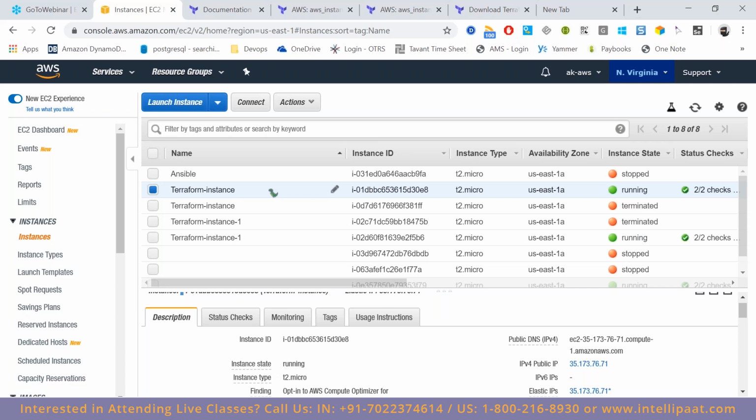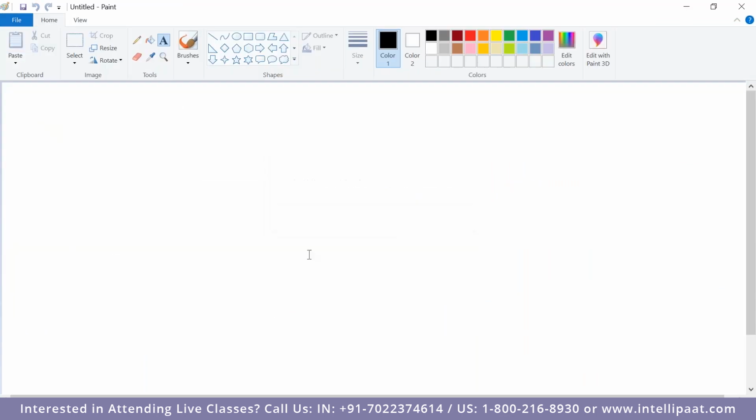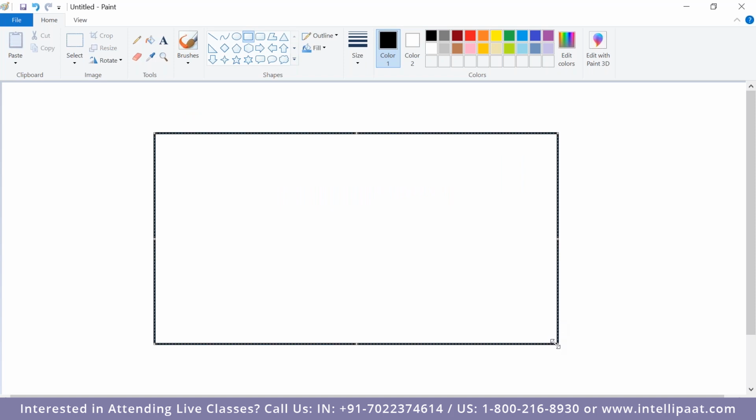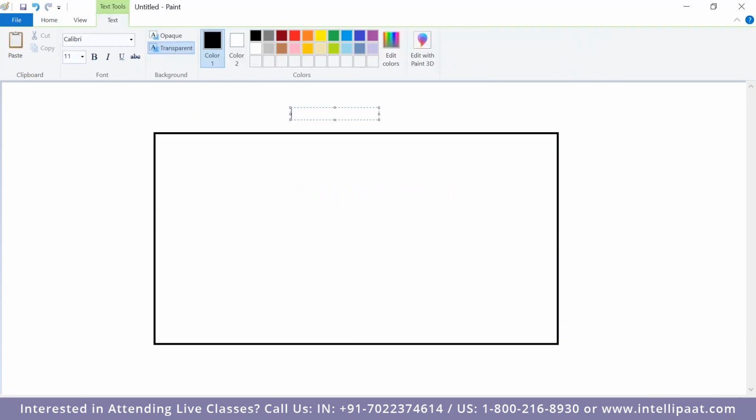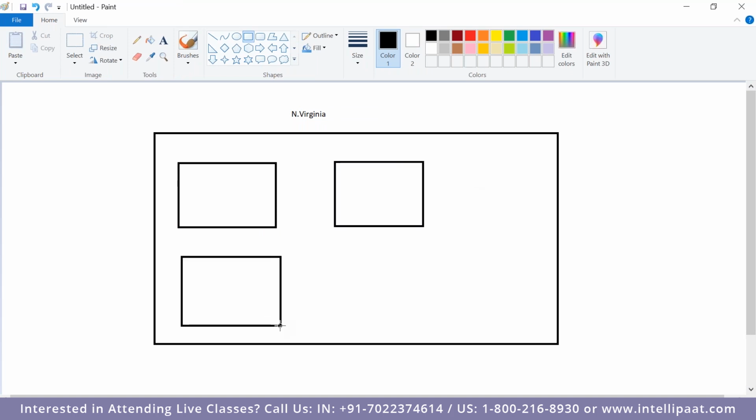It's not a replication zone. To understand that, a bit of AWS knowledge is required. So how do we do it? For example, let's consider this is our Virginia region, North Virginia. In that they will have multiple availability zones. Availability zones are nothing but your individual data centers.